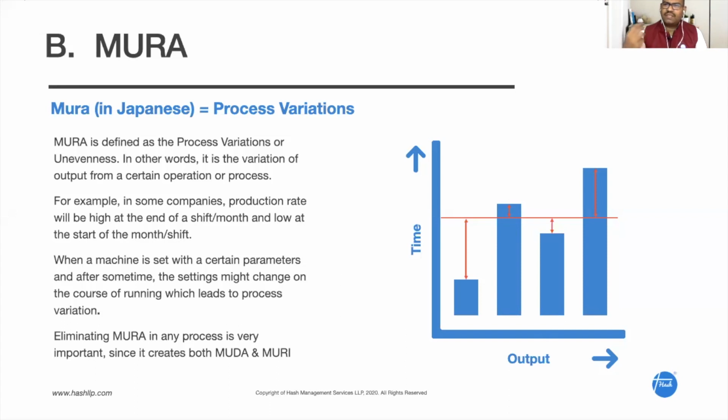So that is also called Mura. So process variation happens at a broader level, the company-wide level, and also at the machine level, right? Eliminating Mura is very important because when process variation happens, a lot of time it will end up creating a lot of Muda. When the machine does not produce the right quality products, a lot of defects will come, right? So generally, Mura will create a lot of Muda in most of the companies.